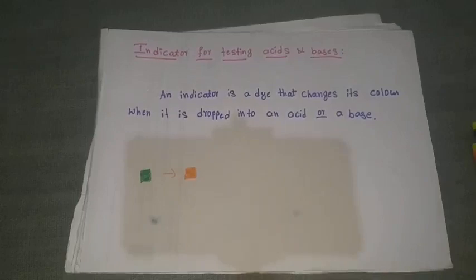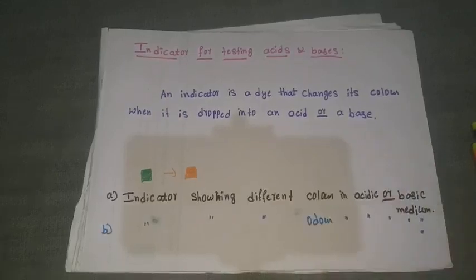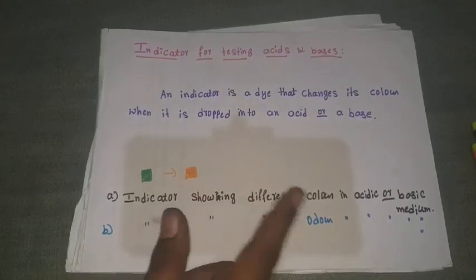Yes. Now we will classify the indicators based on two types. We will identify the acid and base by using two ways. One is the indicator showing different color.